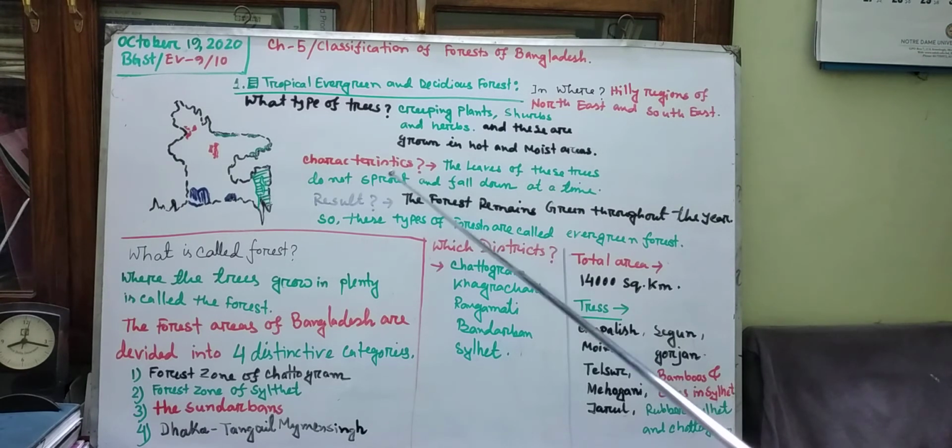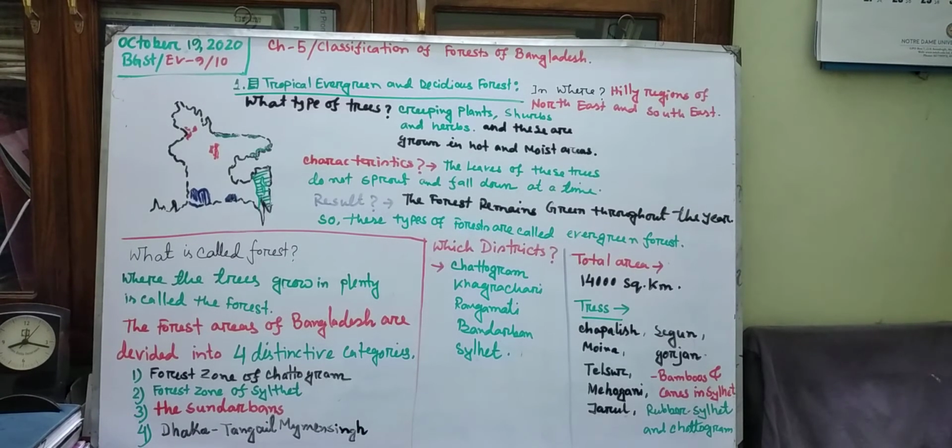Next, I have written another question mark, characteristics. That means what type of characteristics do these tropical evergreen and deciduous forests hold? Look, the leaves of these trees do not sprout and fall down at a time. That means they are neither falling all together, nor are new buds sprouting all together. Okay, and what result comes from this? The forest remains green throughout the year.